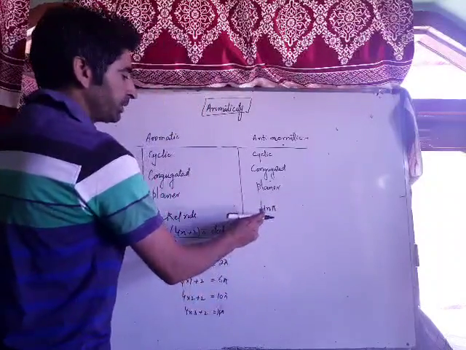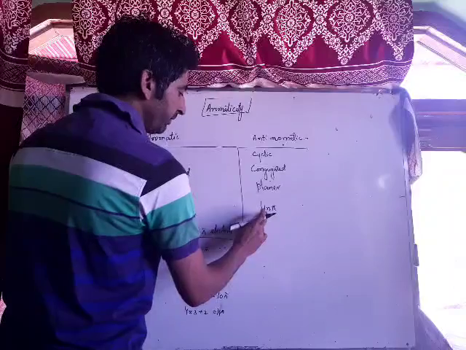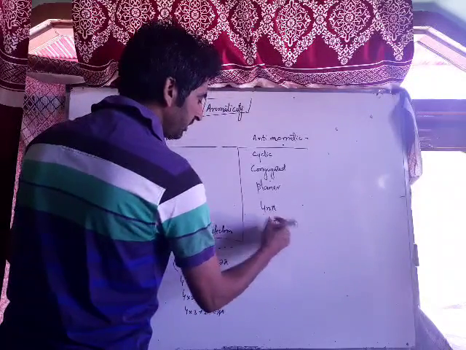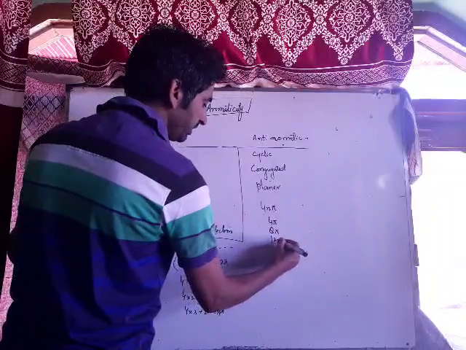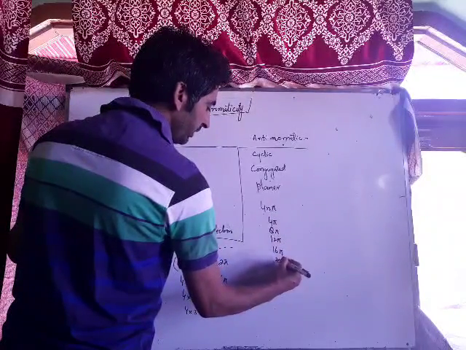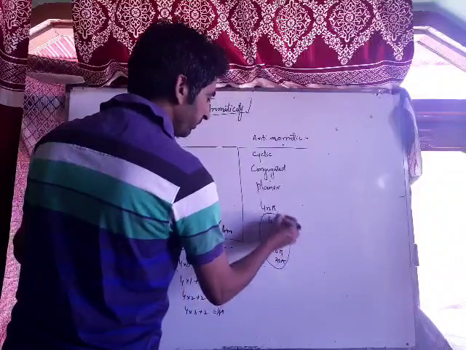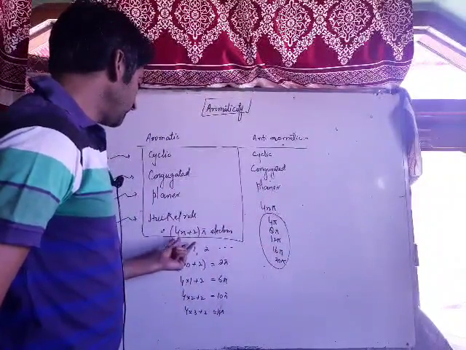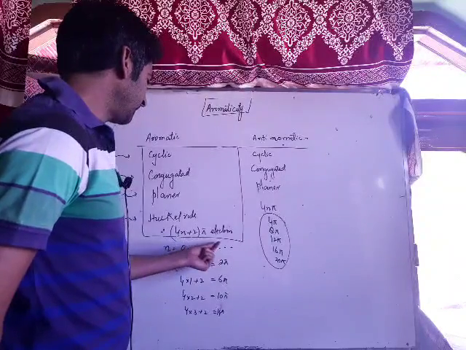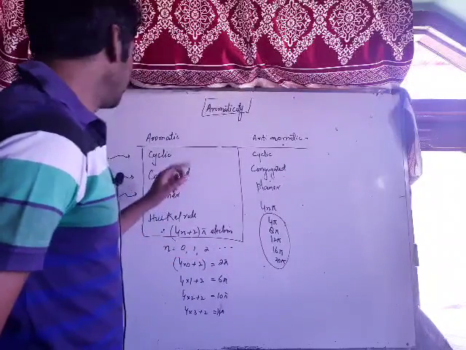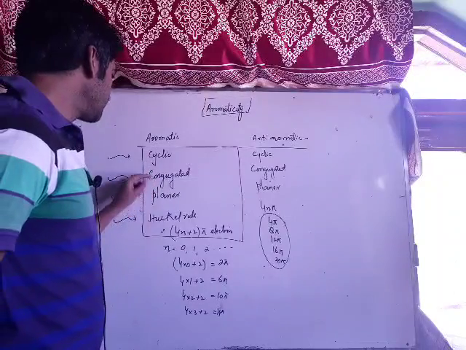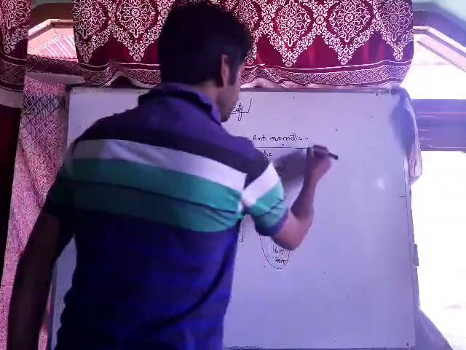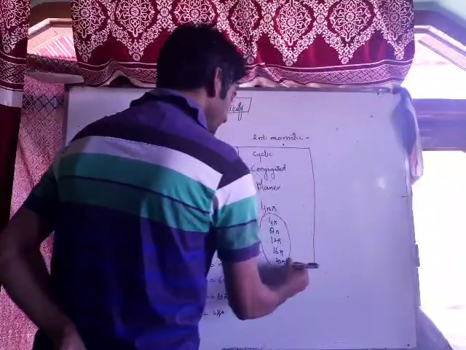There should be multiples of 4 pi electrons. If n is 1, there should be 4 pi electrons. If n is 2, there should be 8 pi electrons. If n is 3, 4 into 3, 12 pi electrons, 16 pi electrons, 20 pi electrons, means multiples of 4. If the compound has 4n pi electrons, then it's anti-aromatic, and if there are 4n plus 2 pi electrons, then the compound is aromatic. But other conditions are to be followed as well. The compound should be well conjugated, planar, and cyclic. So these are the conditions for a compound to be anti-aromatic.